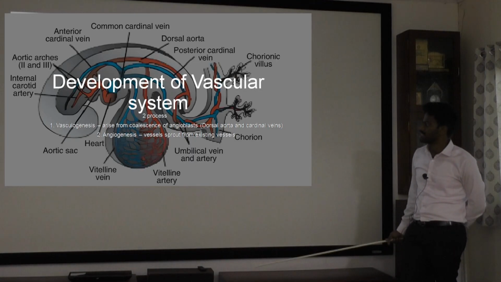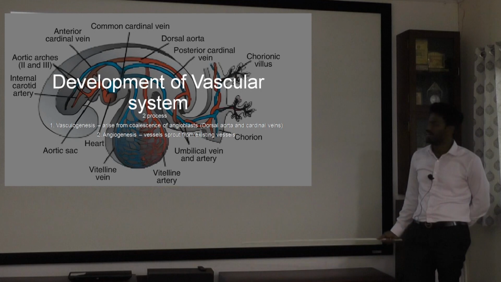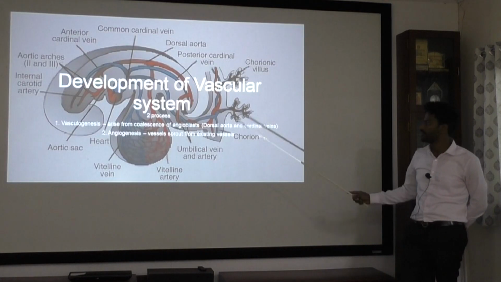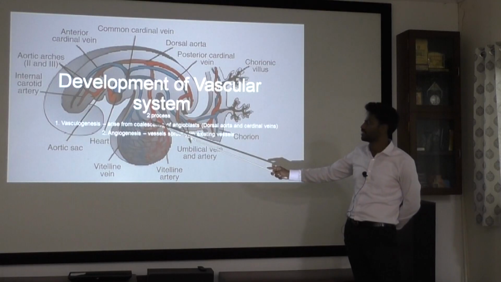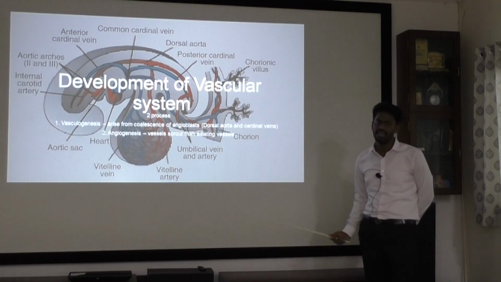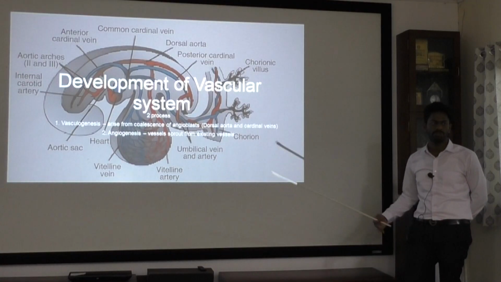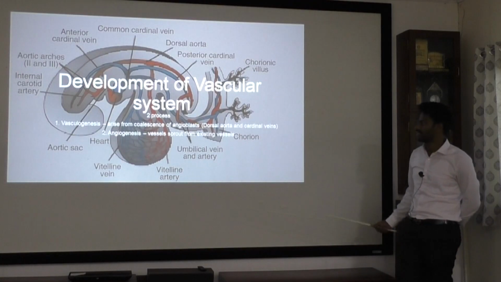Now we will see how the vascular system is developed. For the vascular system to develop, there are majorly two processes. One is that new vessels are formed, known as vasculogenesis, by coalescence of angioblasts. Another is angiogenesis, where already existing vessels sprout out into new vessels.